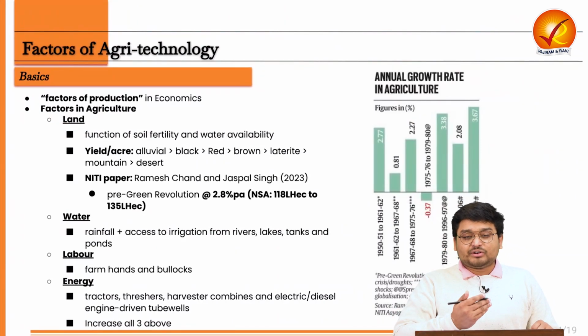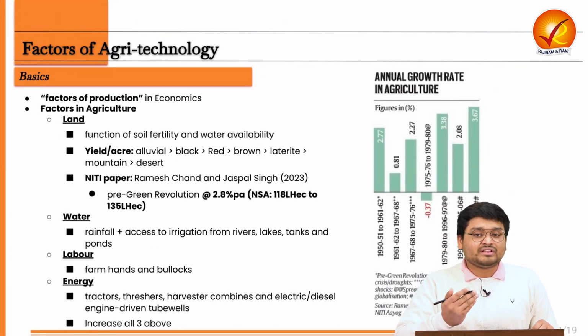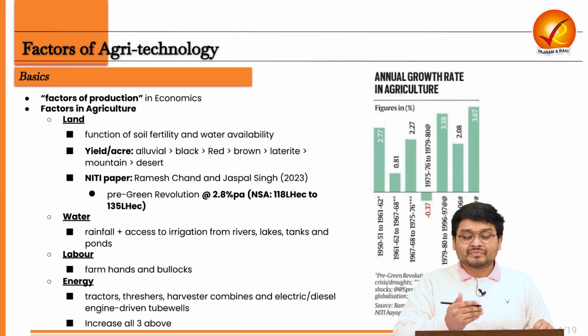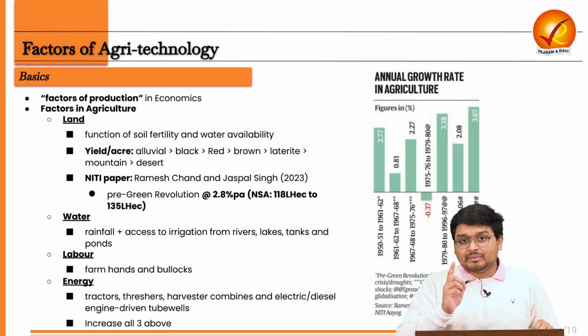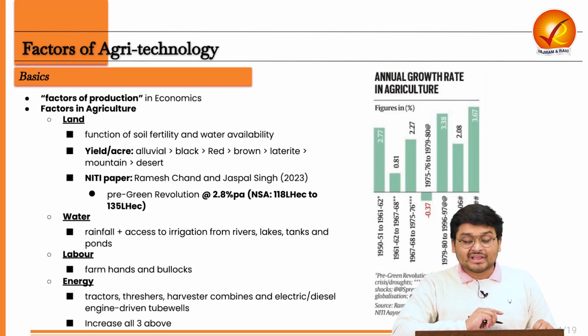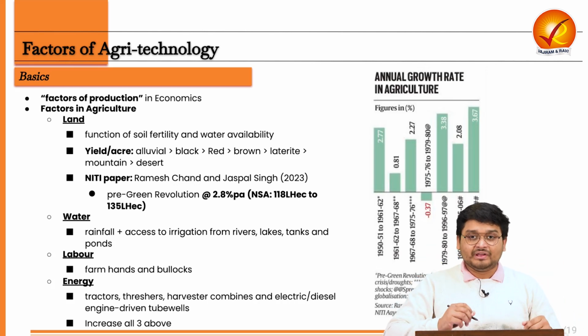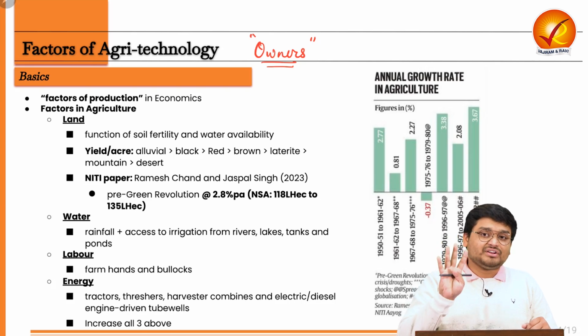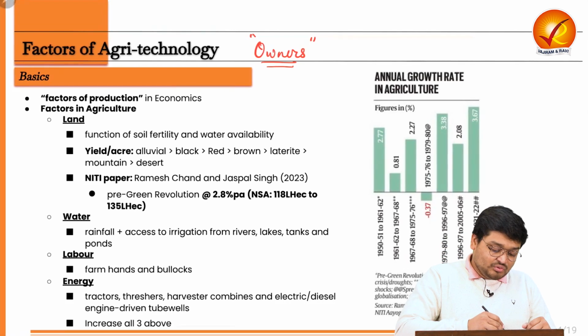See, the study of economics as a subject is always looking at the allocation of scarce resources. That means that in any economy or in any country, whatever resources we have in the cases of say land, water and other resources, they are always limited in nature, right? So this is the very first important thing that economists generally study, that is the allocation of the scarce resources. And when those resources are generally allocated among owners of various factors, we generally have four factors in economics that relate to production.